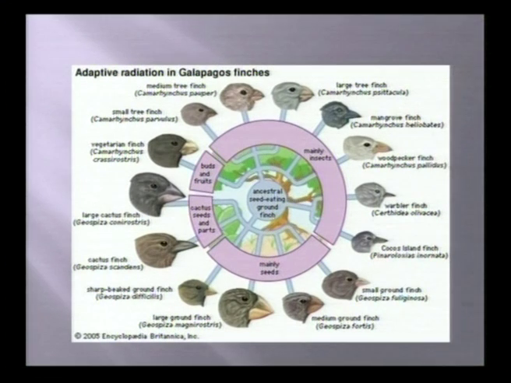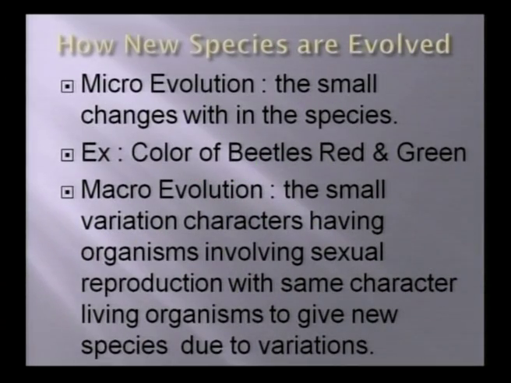They changed their beaks for their convenience. If they wanted to eat easy, simple food like fruits, they changed their beak to be small. If they wanted to eat hard food, they changed their beak to be sharp. He observed this about the beaks.